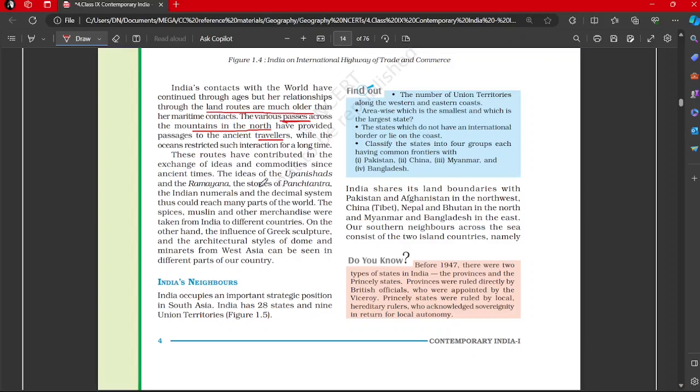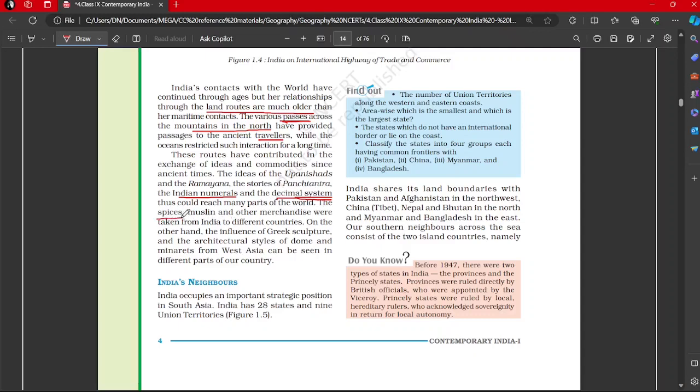The ideas of the Upanishads and the Ramayana, the stories of the Panchatantra, the Indian numerals were translated by Arabs, and then they reached the Romans. So you will find that the decimal influence was there. The decimal system was discovered in India and traveled to Europe via the Arabs, and could reach many parts of the world.